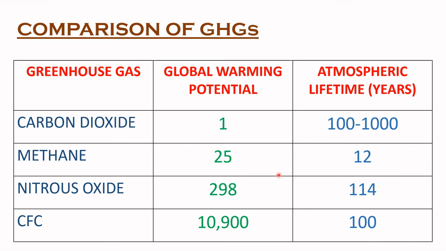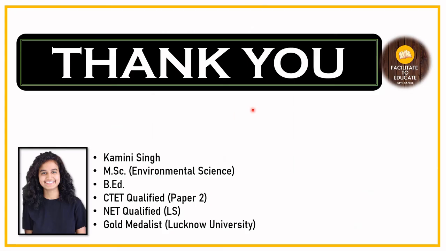So now I want to know in the comment section which is the greenhouse gas that has the most potential to cause the greenhouse effect, because we have to compare both of these factors that determine the strength of the greenhouse gases. So tell me in the comment section which of these four gases has the highest potential to cause the greenhouse effect. So I hope you have understood the concept of greenhouse effect really well.